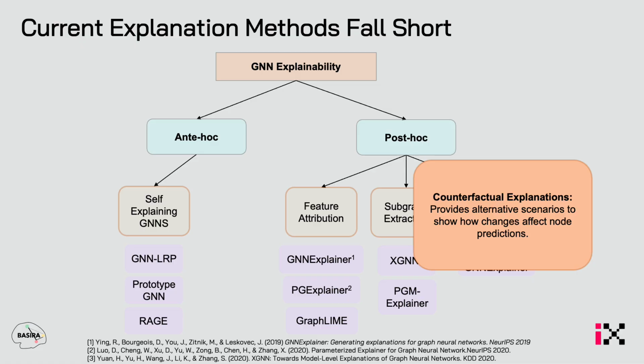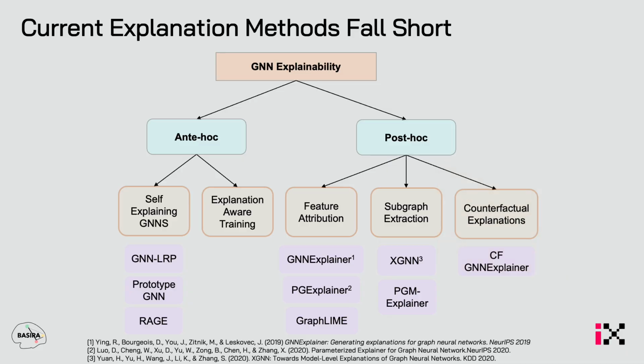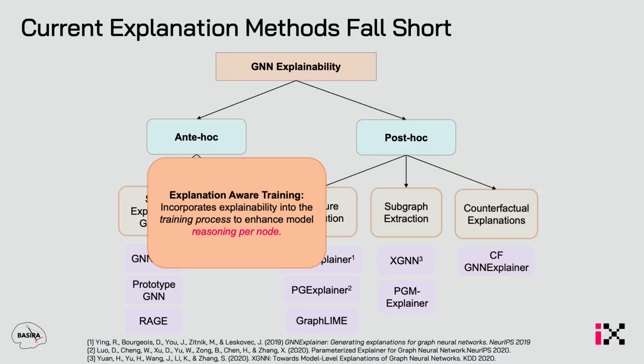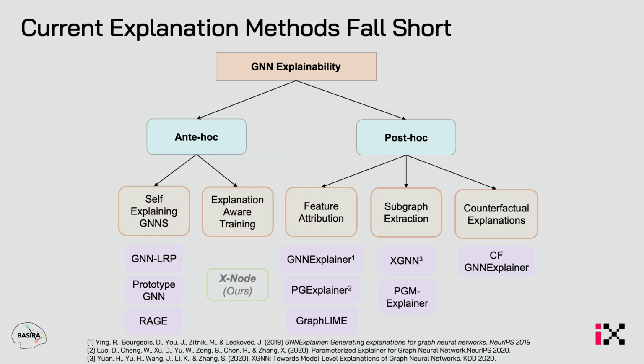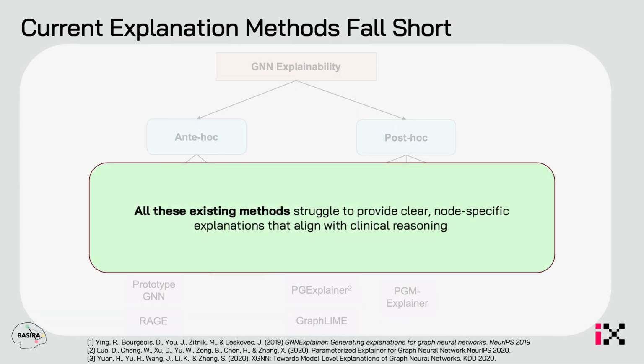And now we dive in and introduce you to a very new field in ante-hoc, which is the explanation of a training. So what is explanation of a training? It incorporates explainability into the training process to enhance the model's reasoning per node. So the self-explaining GNNs in the ante-hoc category were for the whole GNN, but here we want to do the explainability per node and the reasoning over it. And this is where we introduce our method, X-node. All these existing methods struggle to provide clear node-specific explanations that align with clinical reasoning.